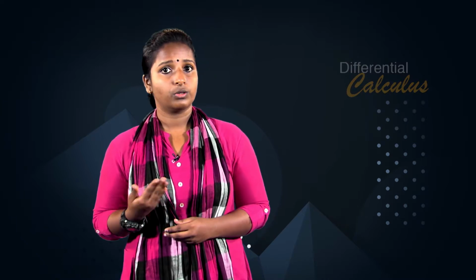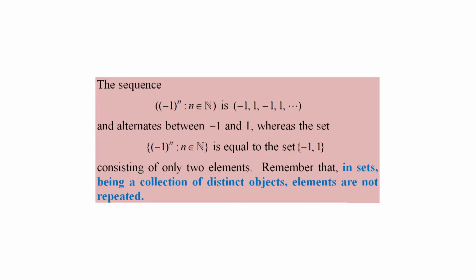In a sequence, the order of elements is important in contrast to a set, where the elements have no specific ordering. For example, the sequence (negative 1) power n, n belongs to natural numbers, is the sequence negative 1, 1, negative 1, 1, etc., and alternates between negative 1 and positive 1. Whereas the set {(negative 1) power n : n belongs to N} is equal to the set {negative 1, 1}, consisting of only 2 elements.